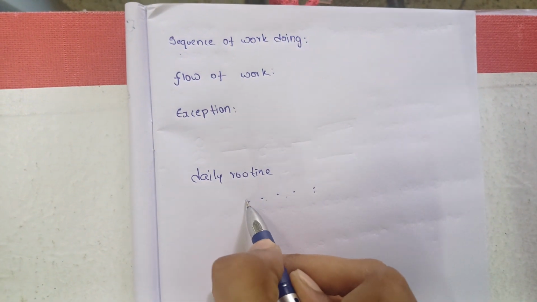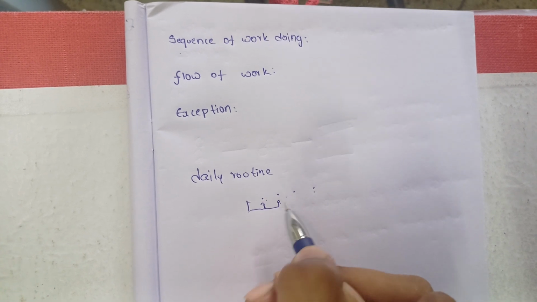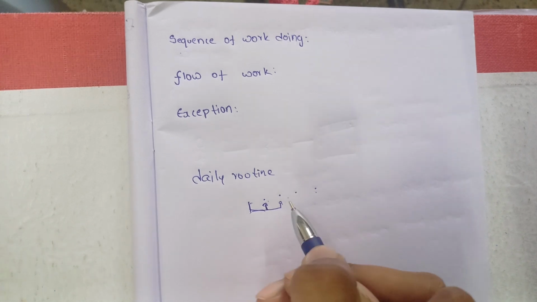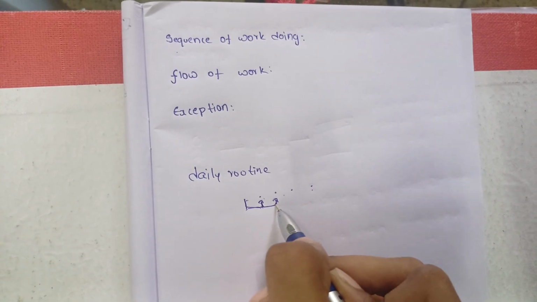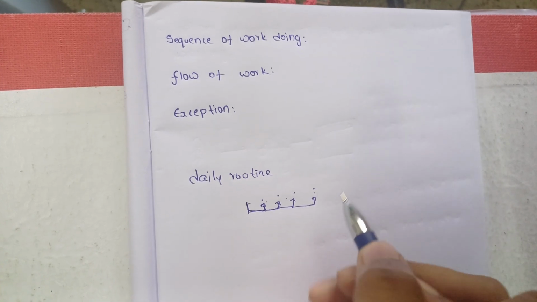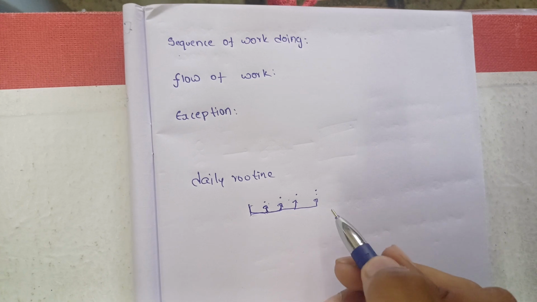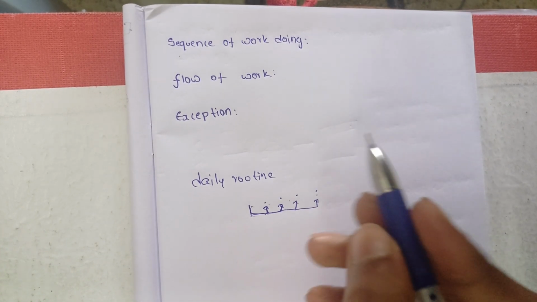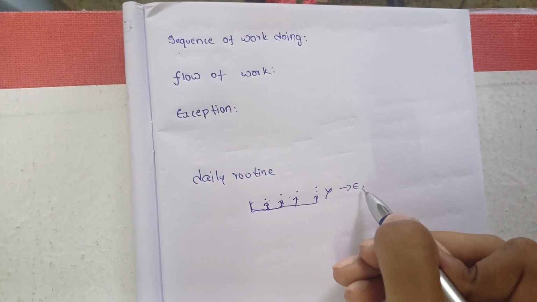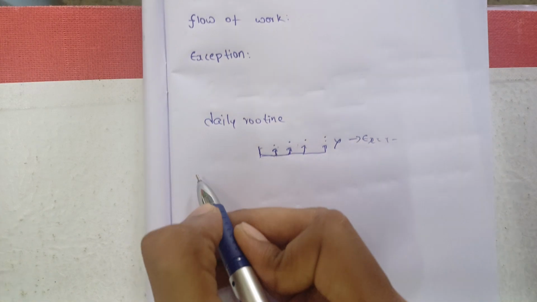After completing one work, you shift to another work. So first you wake up, then later you brush, then you freshen up. After that you eat your breakfast and complete your works. So here we have a proper flow, but an event which breaks this flow is known as an exception. Let's consider an example for this.